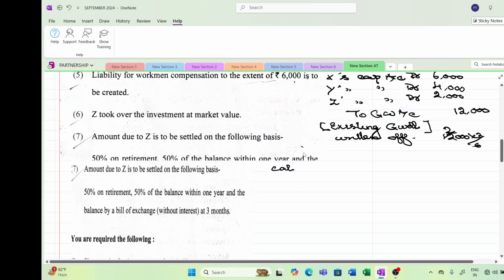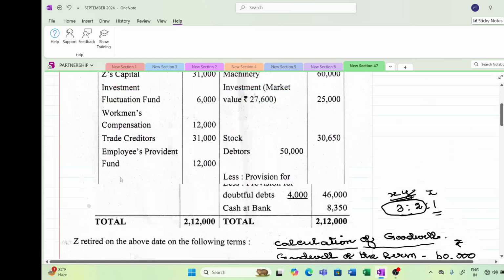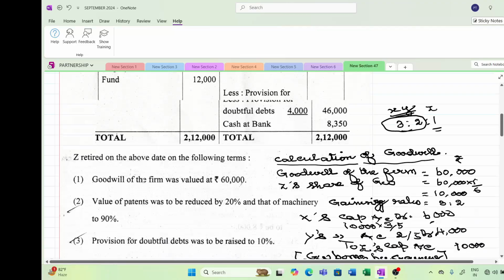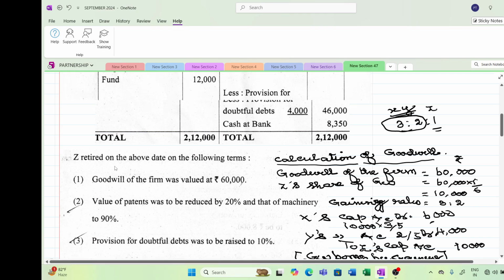Just for saving time, I have already written everything so that I'll be able to explain to you. First thing, they have asked you to give the calculation of goodwill. So we are going to write the calculation of goodwill. Anytime goodwill of the firm is given, we have to find out the share of the person who is either on admission or on retirement, the person who is leaving the firm.